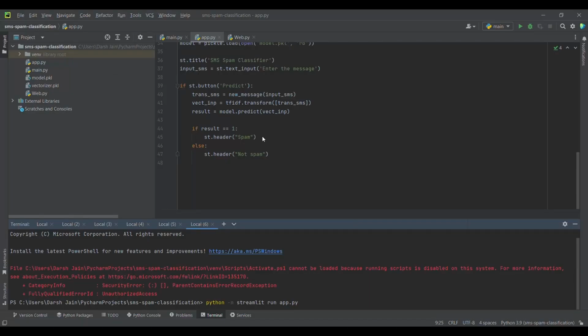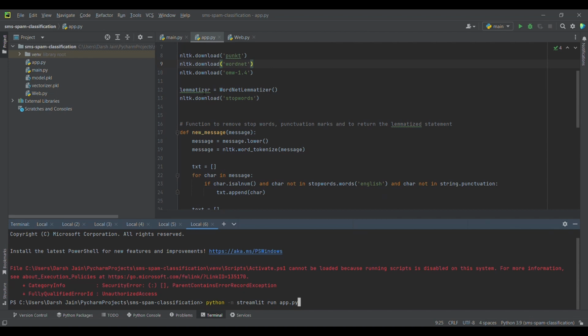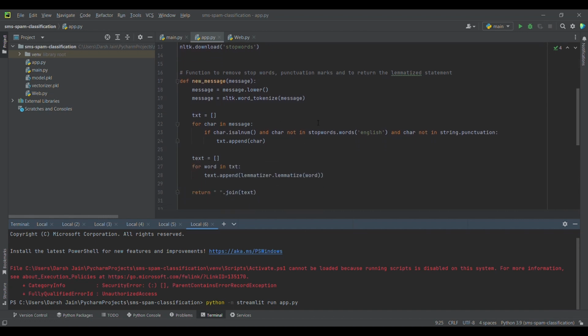Here I'll be explaining the code which I have written for making the app. First we have imported both the files which we have saved in pkl format, model.pkl and vectorizer.pkl. We are importing some of the libraries which are required, and we are also downloading some of the packages from NLTK. Here we are creating an object called lemmatizer, which is going to lemmatize. This is the same function which was used in data preprocessing for returning a lemmatized statement.